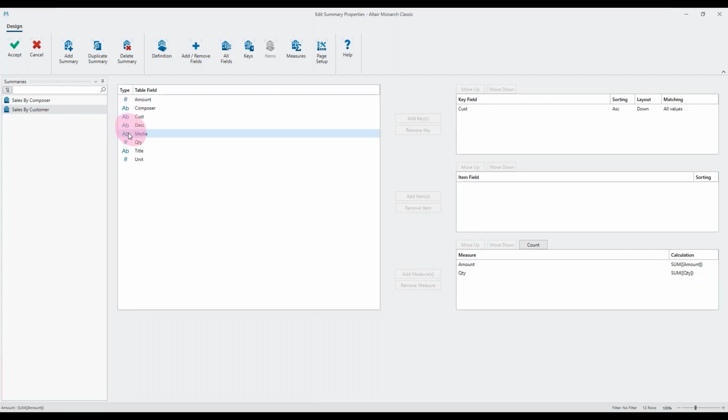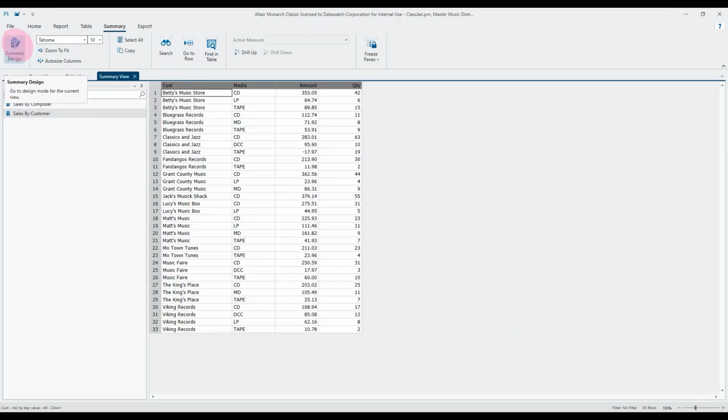If I now break that customer down into, for example, the media type, we can now see the individual breakdowns. So we know the amounts for each media type per customer, but we've now lost the value of these 3 added together. So we've got a couple of different options.